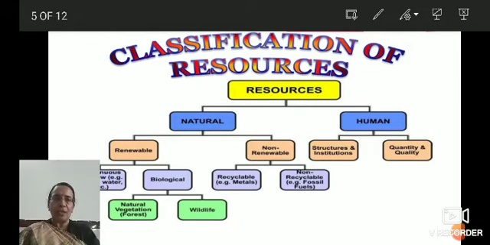And the next one is human beings. Human beings create structures and institutions, and quantity and quality. How quantity and quality? Human beings have the quality of changing all these things into resources.